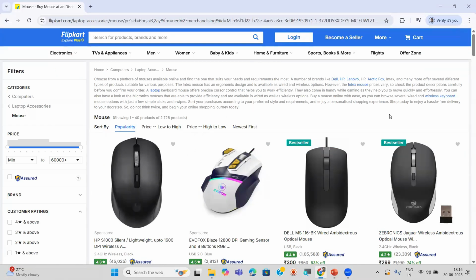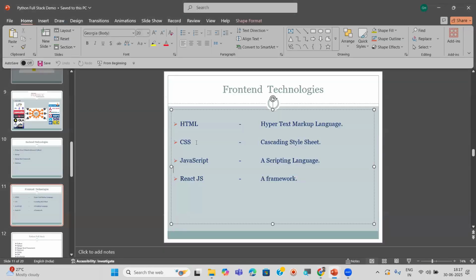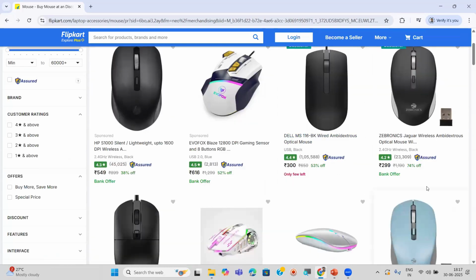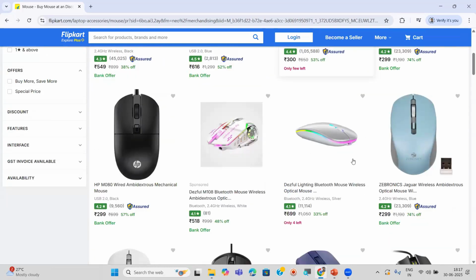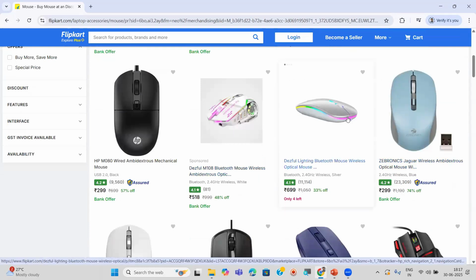And next, CSS means Cascading Style Sheets. With the help of this, we can style the pages. We can apply colors, arrange all these components in one particular order, and resize each and every image.